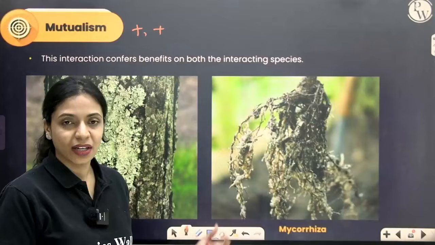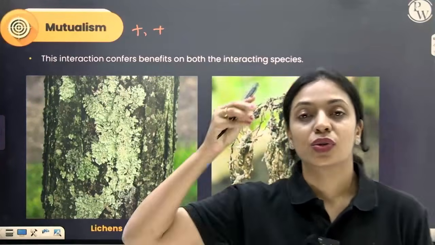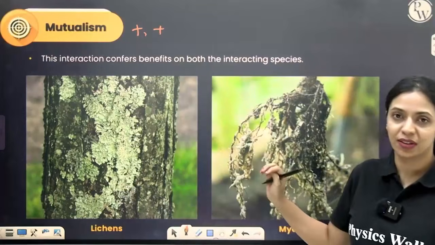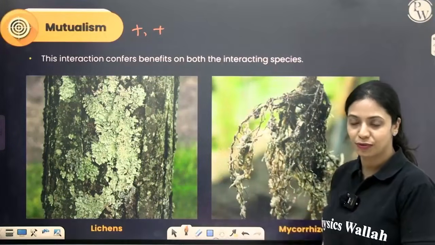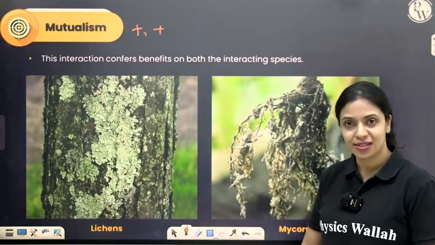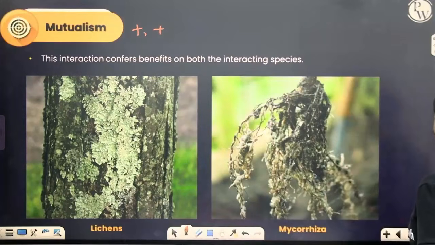Mycorrhiza. Myco means fungus, rhiza means roots. Fungi associated with the roots of higher plants, that is called mycorrhiza. Plants, being photosynthetic, will synthesize food and pass it on to the fungus. The fungus again helps in better absorption of nutrients and water from the soil because of its filamentous nature. Alright, so both of them are benefited here.